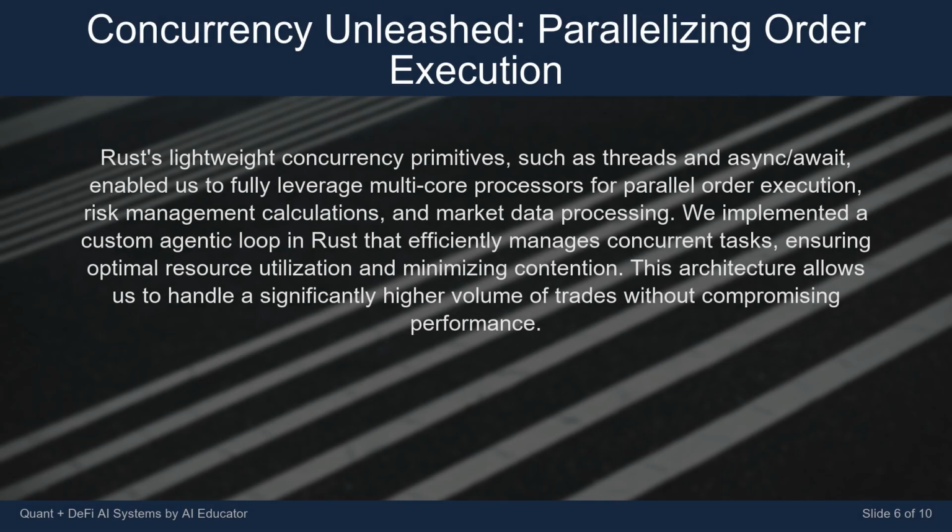Rust's lightweight concurrency primitives, such as threads and async/await, enabled us to fully leverage multi-core processors for parallel order execution, risk management calculations, and market data processing. We implemented a custom agentic loop in Rust that efficiently manages concurrent tasks, ensuring optimal resource utilization and minimizing contention. This architecture allows us to handle a significantly higher volume of trades without compromising performance.